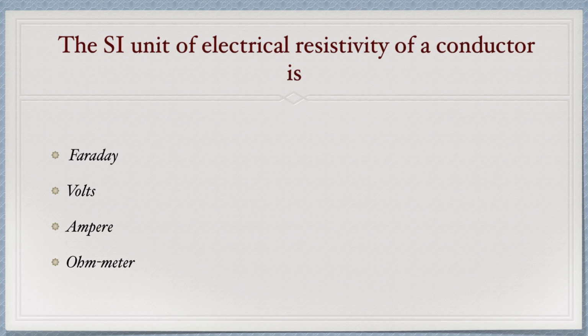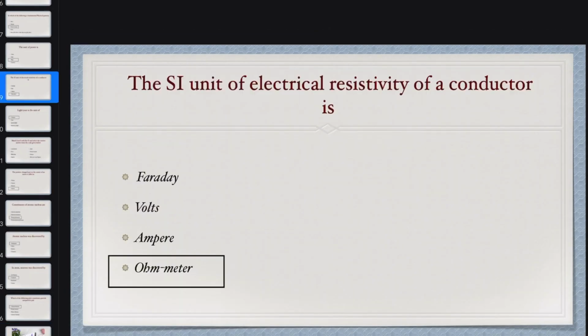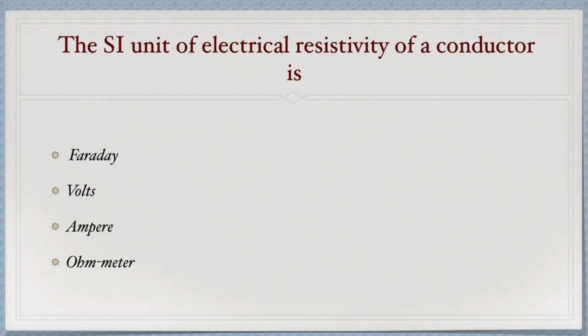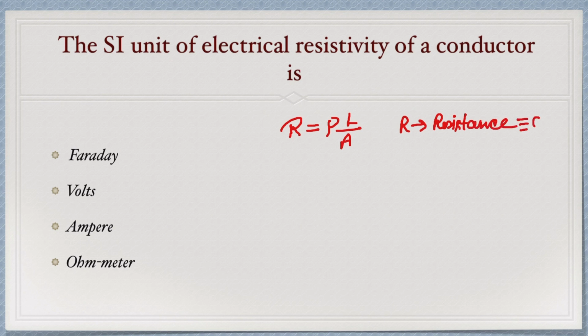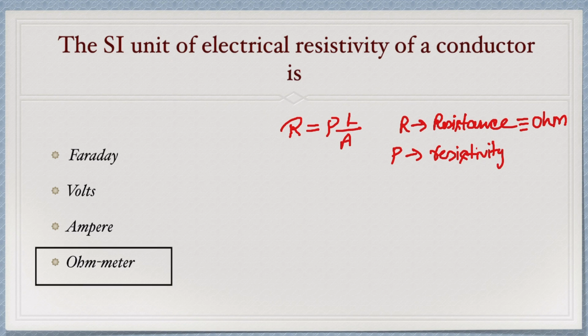Next is: the SI unit of resistivity of a conductor is. The resistance of a given material, R, equals rho into L upon A. Here R is resistance and the unit is ohm, and rho is resistivity, which is constant for a given material.